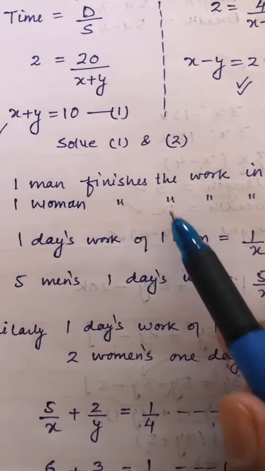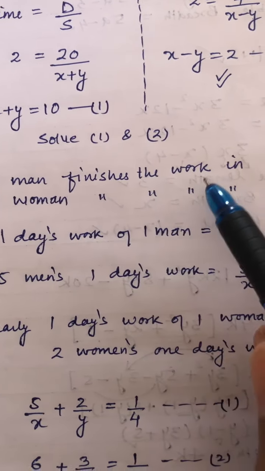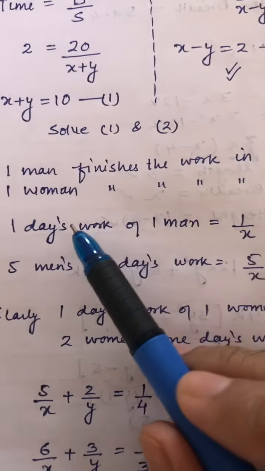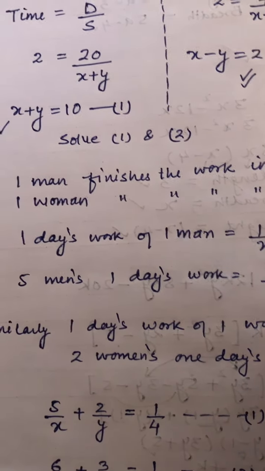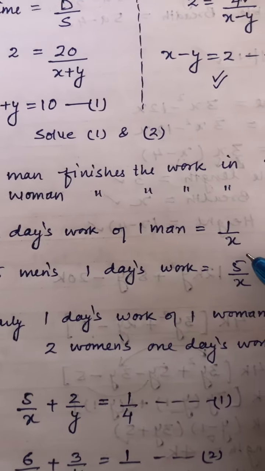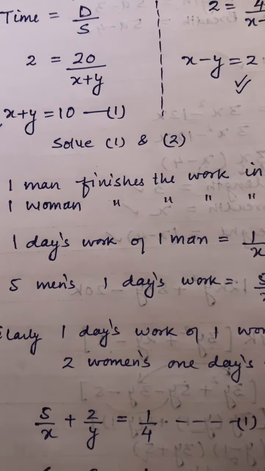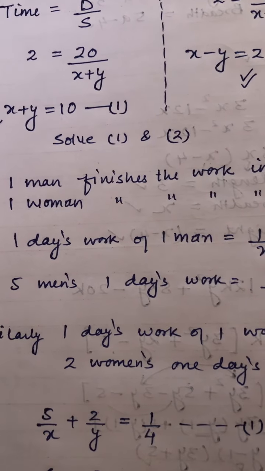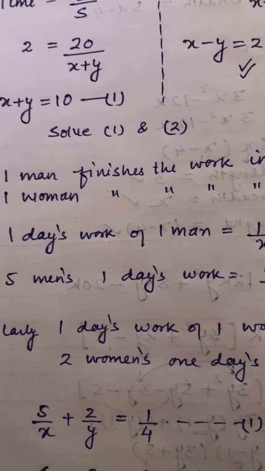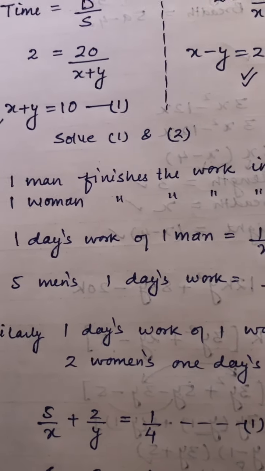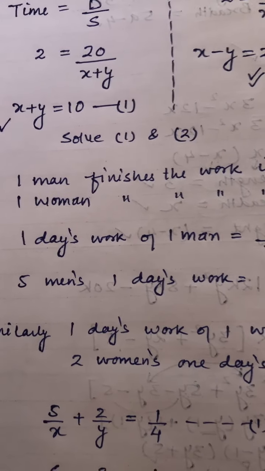Now if I say one man finishes the work in x days, can you tell me how much work can be done in 1 day? 1 day's work will be 1 by x. Suppose you are completing a work in 2 days. Any work is completed by you in 2 days. So in 1 day, how much work you will cover? Half of that, 1 by 2. If you are doing a work in 3 days, in 1 day, how much work you will do?